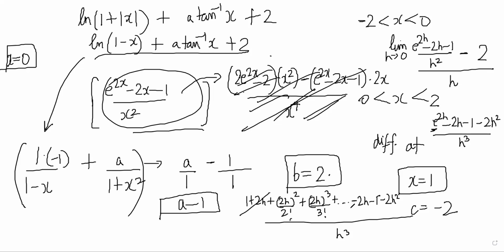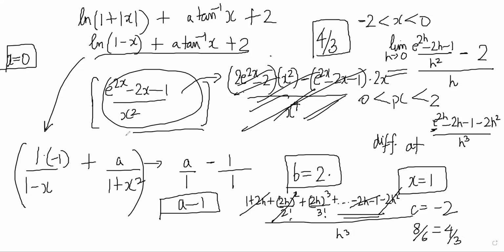1 plus 2h gets cancelled here, and this is actually 4 by 2 h square only, this also gets cancelled. So you get 8 by 6 into h cube by h cube, 8 by 6, which is 4 by 3. Higher powers will get cancelled because h will remain and that will become 0. When you expand, higher powers don't matter. Till h cube you have to do. Everything gets cancelled nicely, and this limit comes out to be 4 by 3.